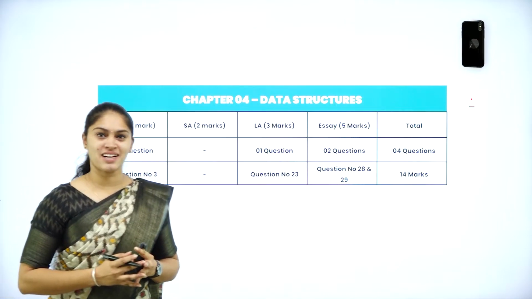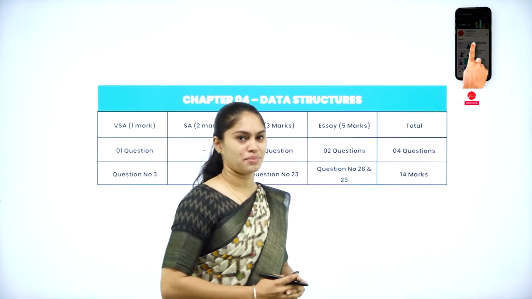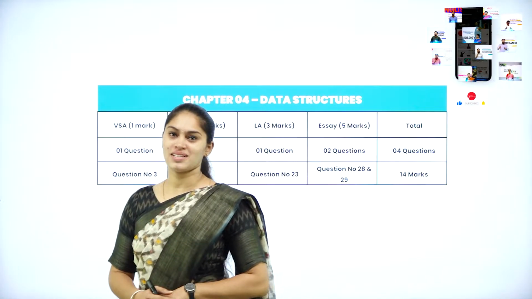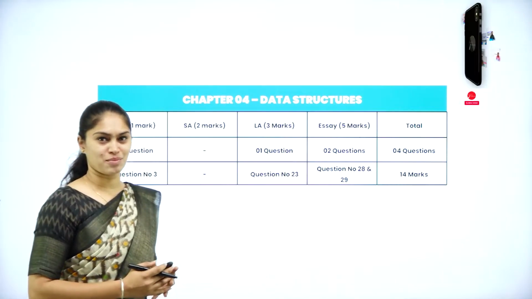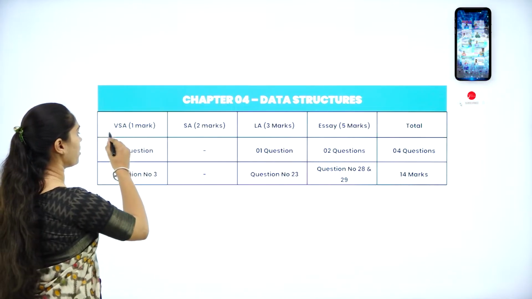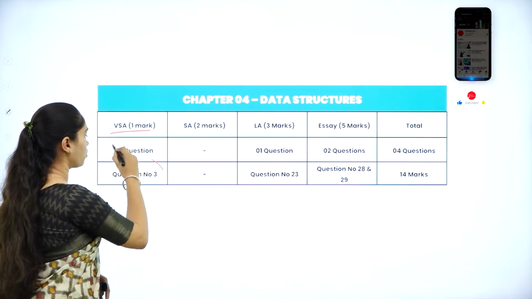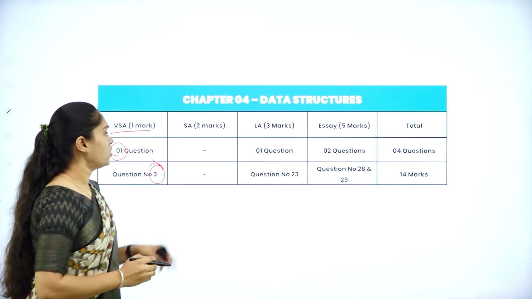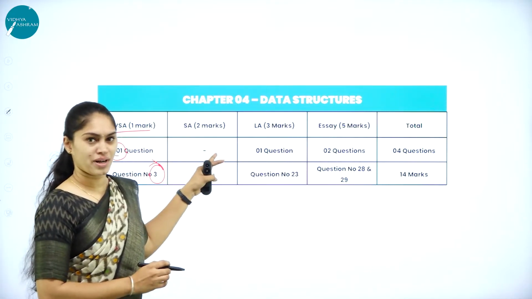So in data structure, we'll see the blueprint of this chapter. If you study this chapter, surely you are going to get 14 marks from it. Then what is the marks distribution? We'll see now. When it comes to the 1 mark question, you are going to get one question, that is question number 3. You are not going to get any 2 mark question here.